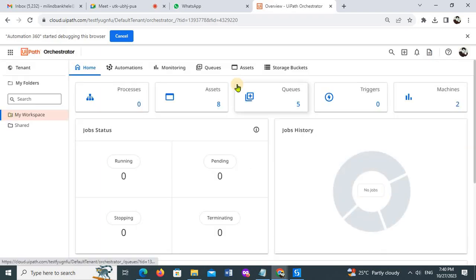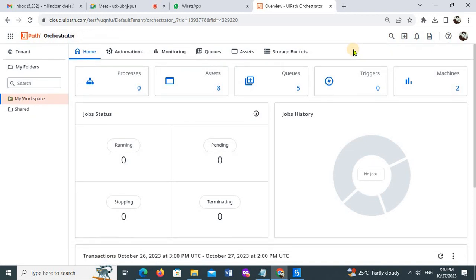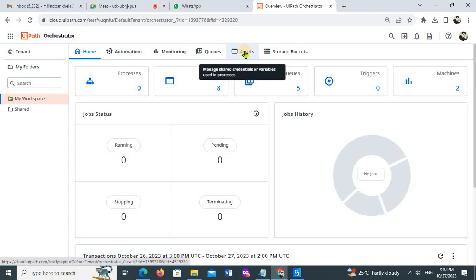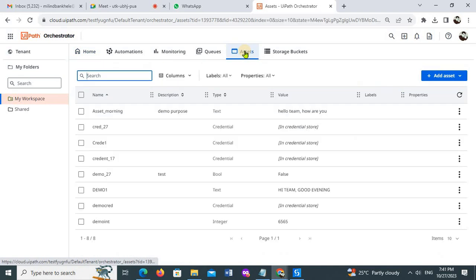There are different components of the orchestrator, a lot of things that we will see later. If you see here, we have assets, a different section in this orchestrator. I'll click on this asset, and here we have the add asset button.